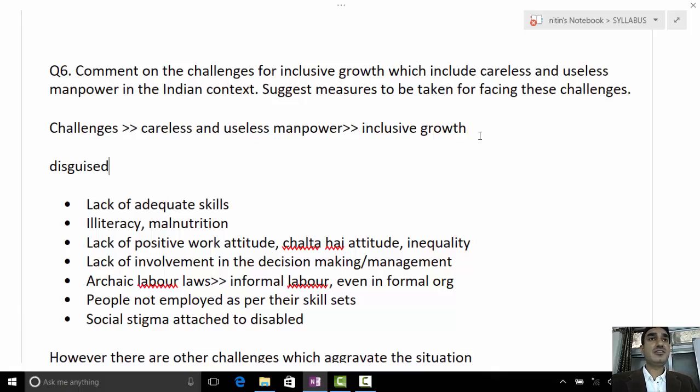And this feeling makes them useless; they are not able to contribute. The same with women: you can see the very low labor force participation rate of women, 25%. So it means a major chunk of our society, specifically the weaker sections, women, SC, ST, disabled, are not able to contribute to the maximum and realize their full potential, thereby impeding inclusive growth.